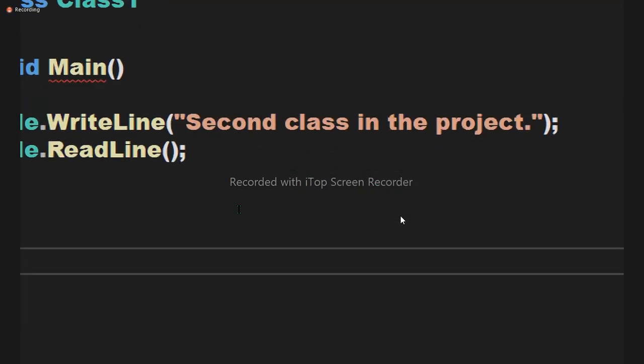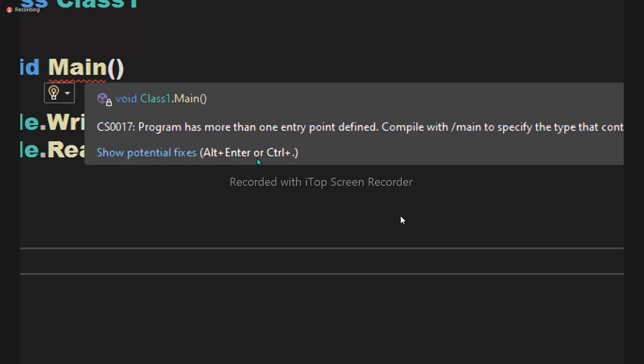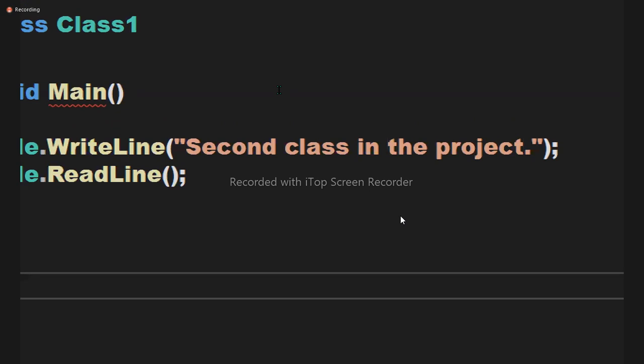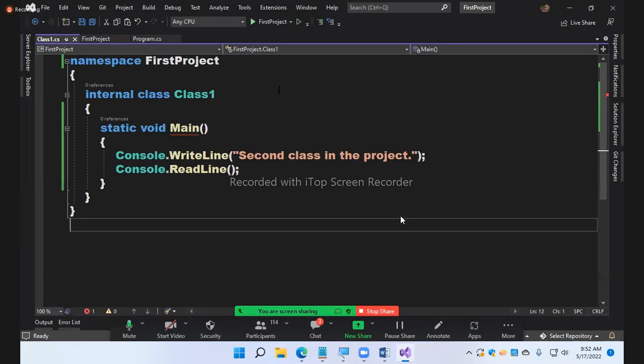If you put your mouse there, it will tell you: more than one entry point defined. That is the problem. So how can I resolve this problem? Visual Studio's confusion is where to start from. Yes or not? Now see, if 4 start buttons are there, you're confused, so you open the machine manual.